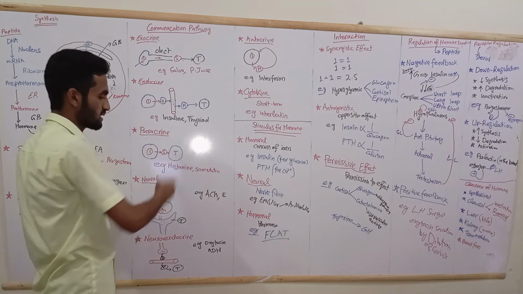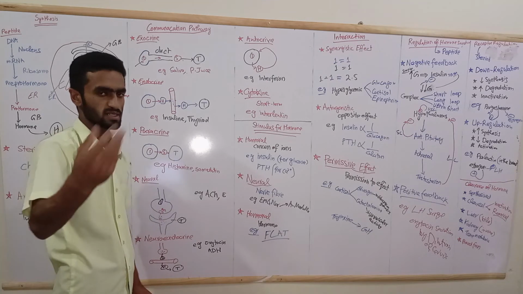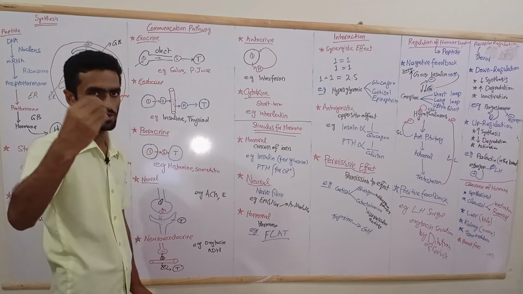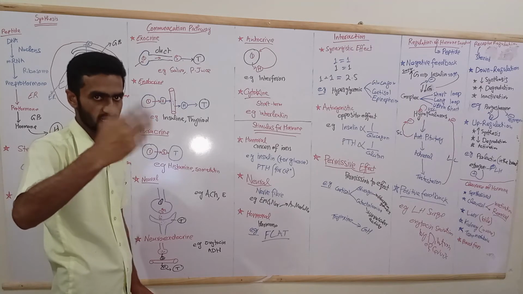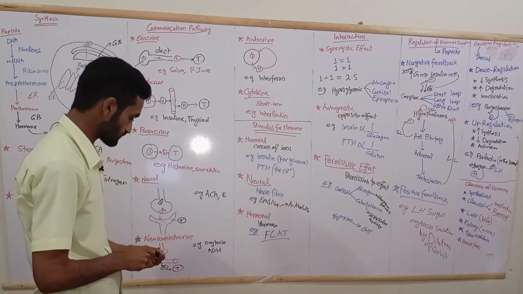A good example is the whole module: the endocrine system, the master gland, pituitary gland, insulin, thyroid. The posterior pituitary is neuroendocrine, but all other glands are mostly endocrine in nature.